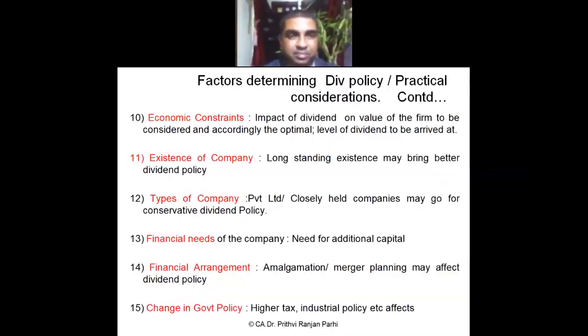Point number ten, economic constraint. The impact of the dividend on the value of the firm needs to be considered. Accordingly, the optimal dividend payout ratio has to be decided. We have to decide dividend policy in such a way that the firm's ultimate objective, that is value maximization, is attained.